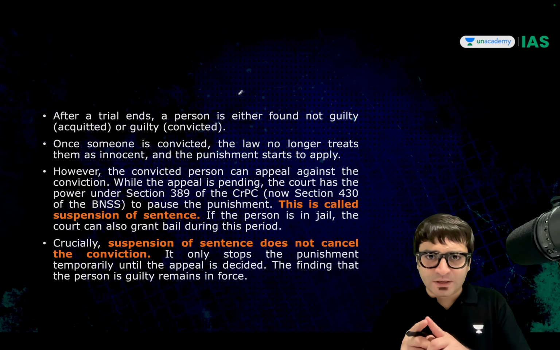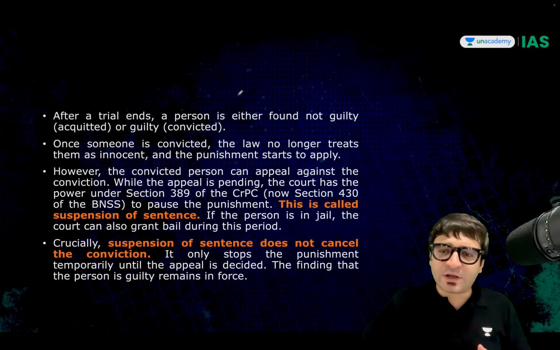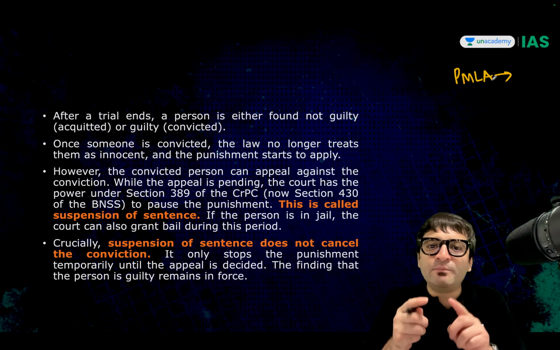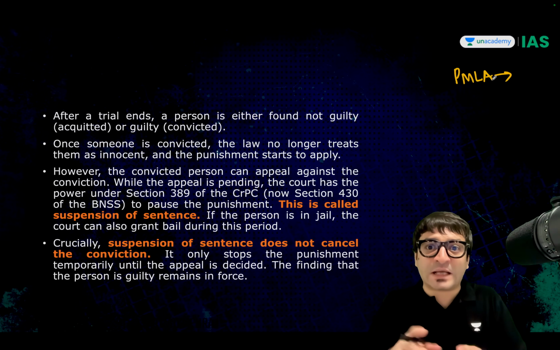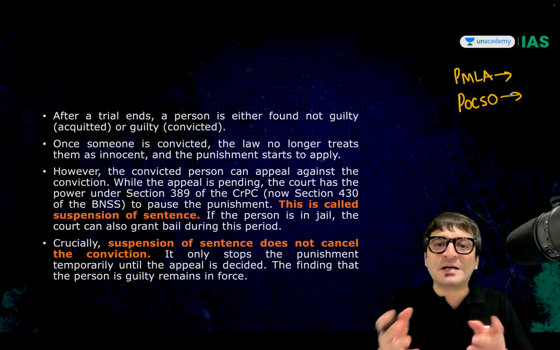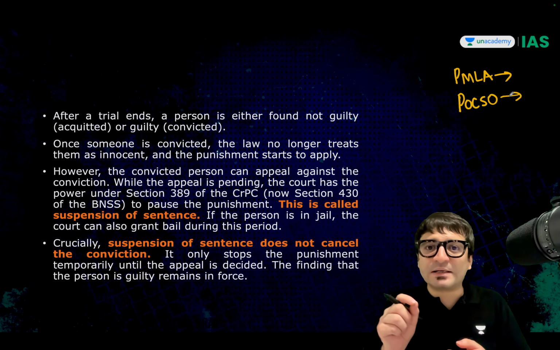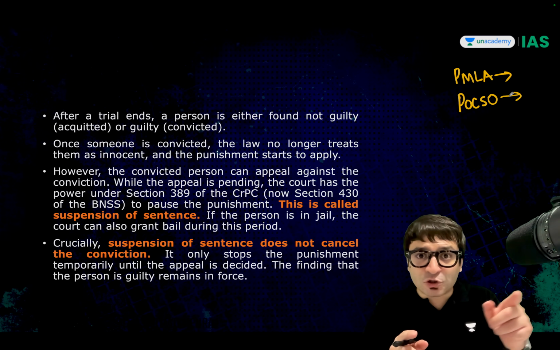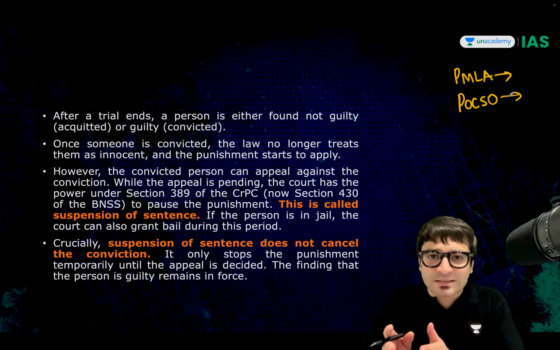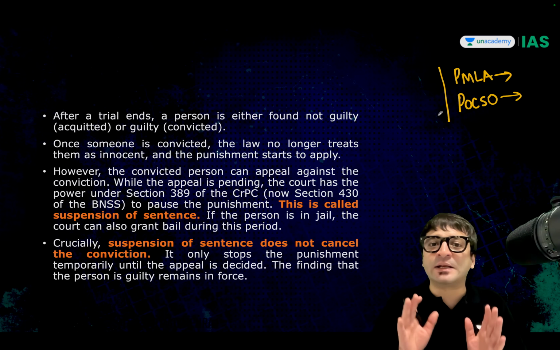But this logic turns upside down when there are some other laws involved. For example, under the Prevention of Money Laundering Act, you shall be deemed to be guilty. Then you have to prove whether you are innocent or not. Similarly, under POCSO. This is what we call reversing the burden of proof. Normally in a criminal justice system, you are considered innocent until proven otherwise, which means the prosecution has to prove beyond any reasonable doubt that you are guilty. But in such laws, such as PMLA, POCSO, you are deemed guilty. You have to prove that you are innocent.